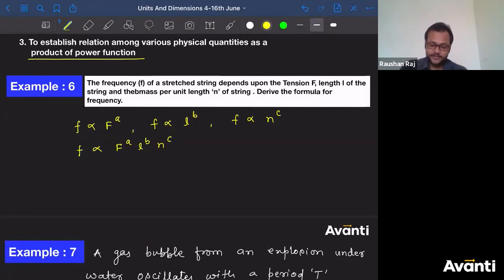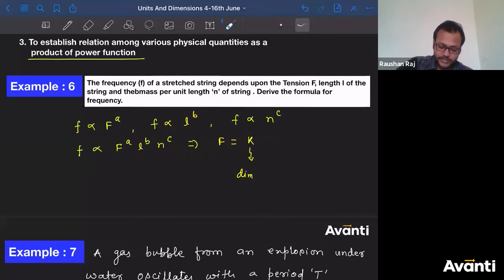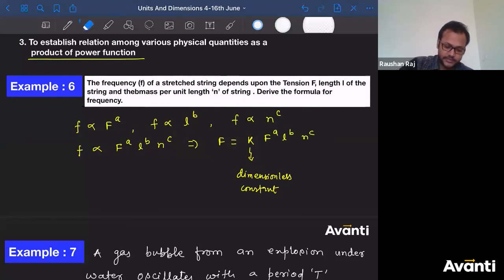So if I combine this, then f can be written with some constant k. This is a dimensionless constant, because to get rid of the proportionality sign, having talked about all the physical quantities, I am left with a dimensionless constant. I can write f is equal to some dimensionless constant times F to the power a, L to the power b, and mu to the power c. This is small f.